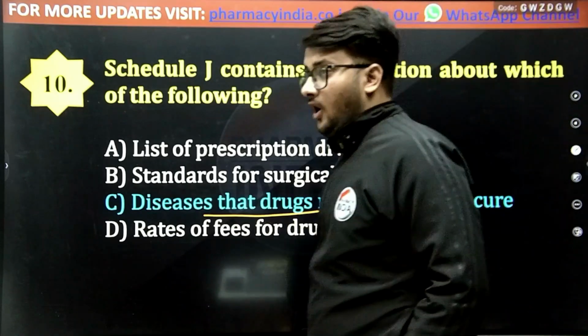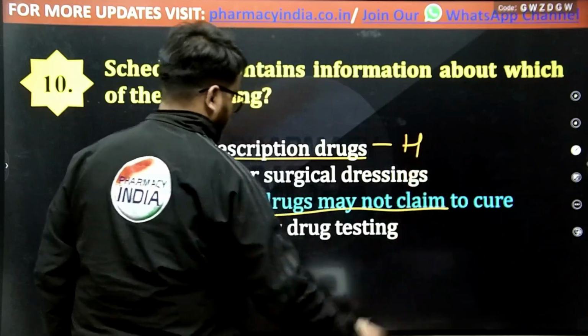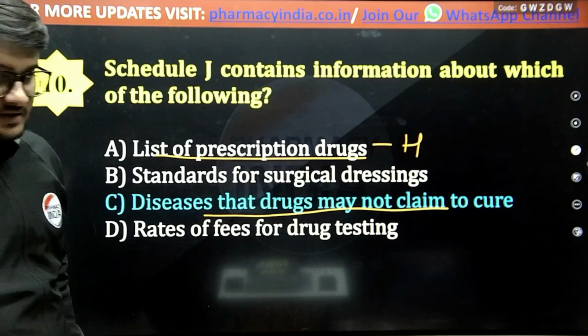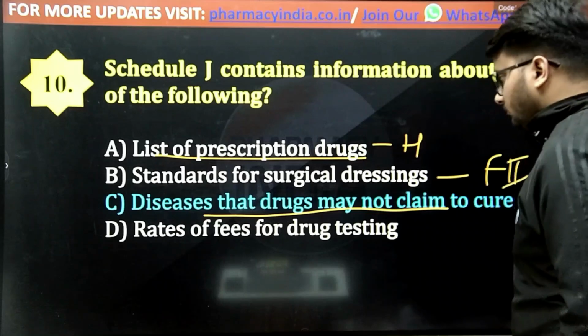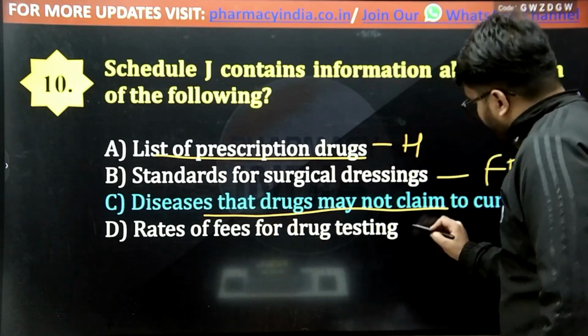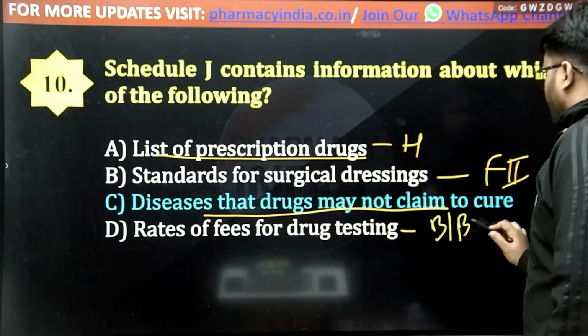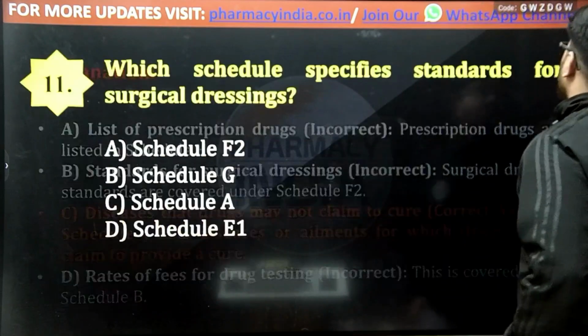If we talk about option A, the list of prescriptive drugs comes under Schedule H, and standards for surgical dressings come under Schedule F2. And rates of fees for drug testing come under Schedule B or B1, depending on the different laboratories. Now come to the next question.